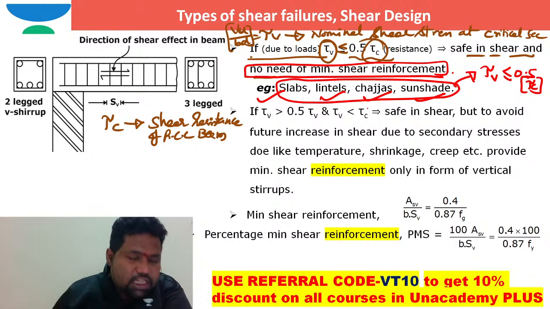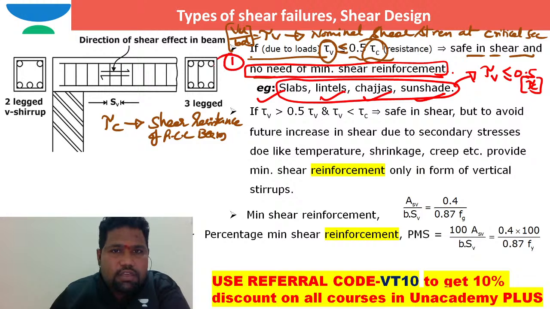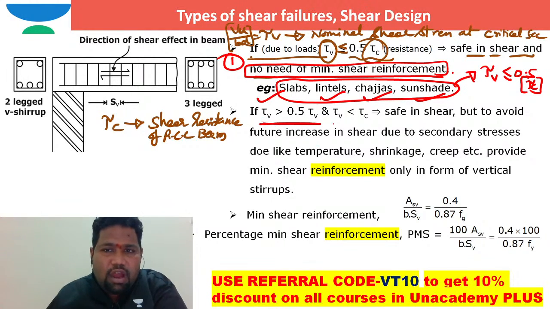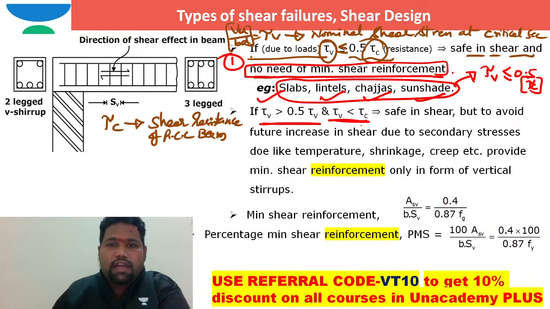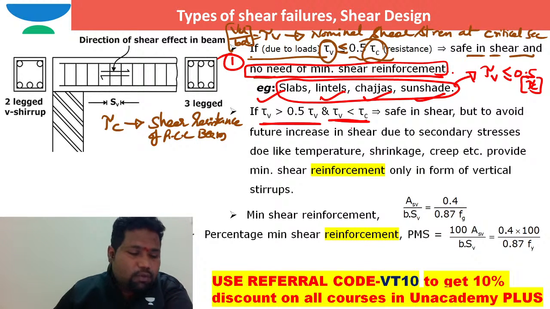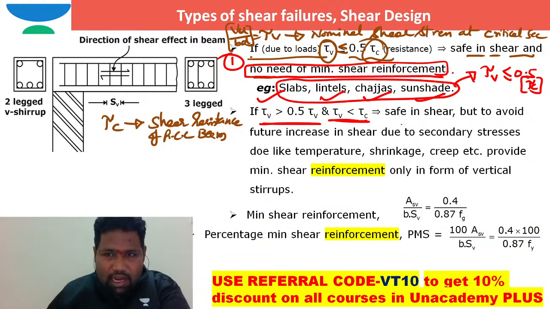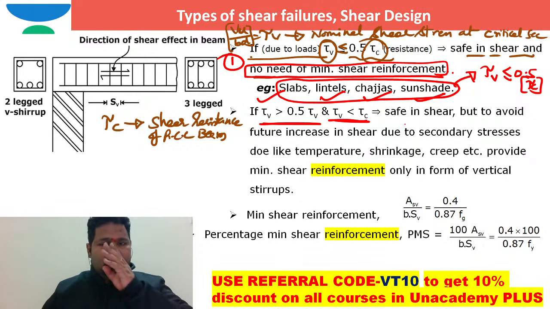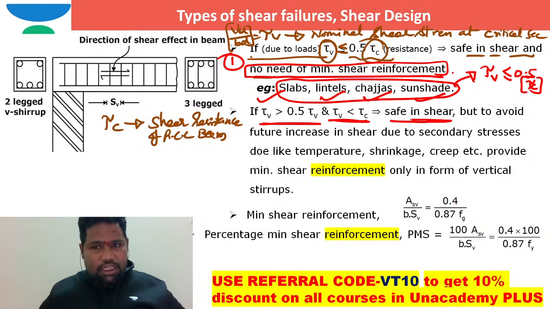Now, someone will come and say, sir, okay, this is fine. Now let us suppose the nominal shear stress at the critical section is more than 50 percent of the shear strength of the RCC beam and less than 1 times the shear strength of the RCC beam. In this case, what can I do? Here also, I can say that the critical section for shear is safe in shear. There won't be any shear failure possible, no doubt at all.